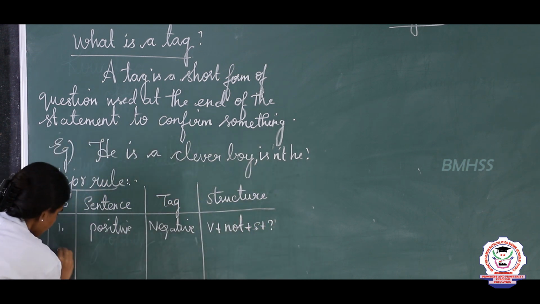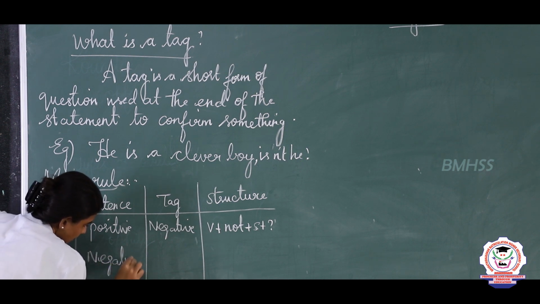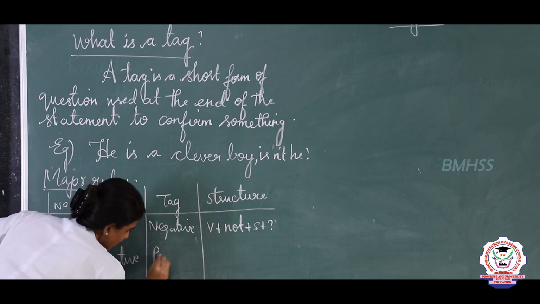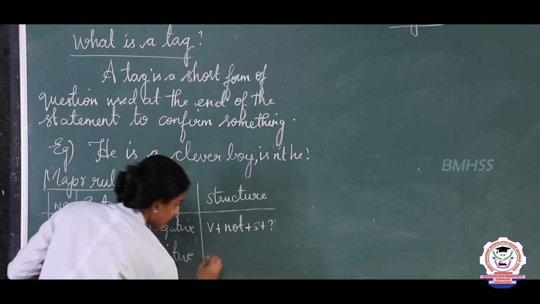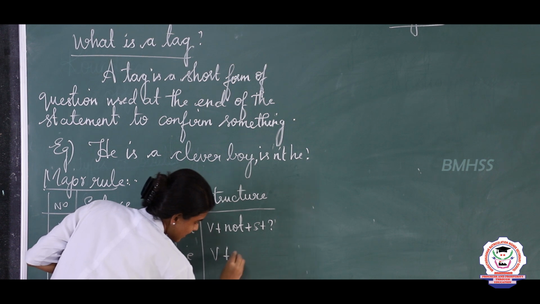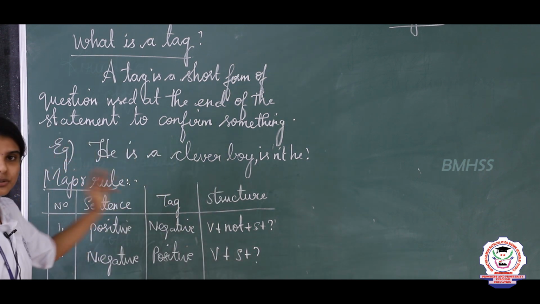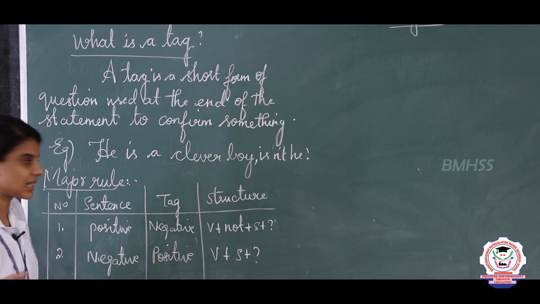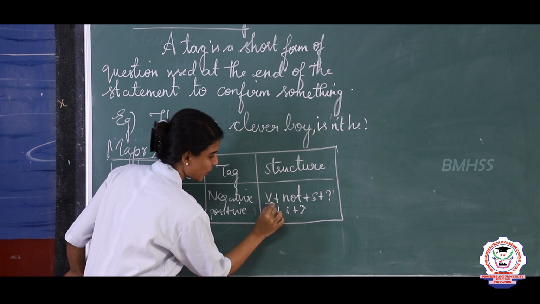And the second one, if the sentence is in negative, the tag should be in positive. So the structure to make a positive tag is verb plus subject plus question mark. So this is the major rule to form a question tag. So clear? So now let us see the verb.